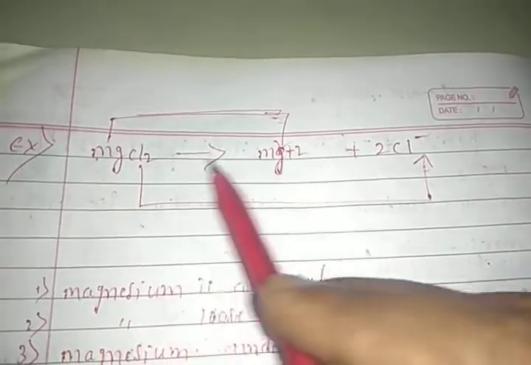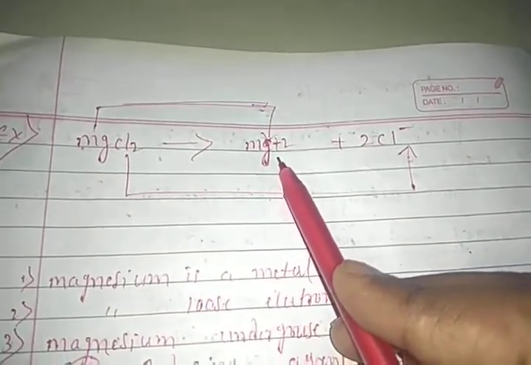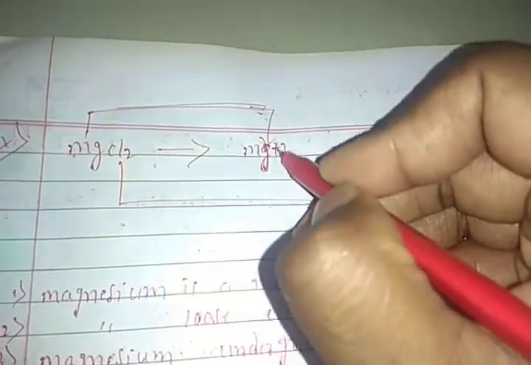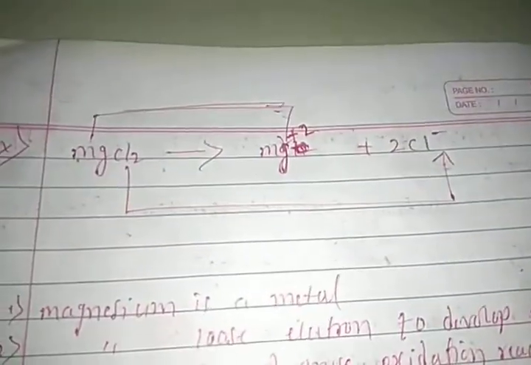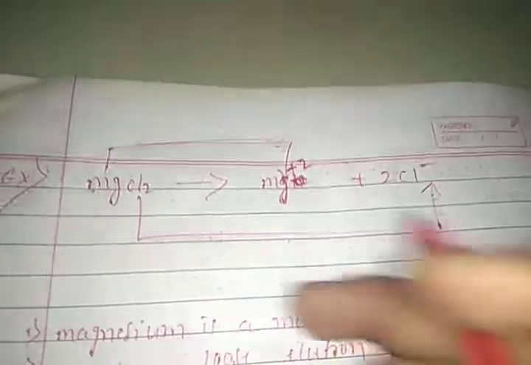Magnesium turns into magnesium ion, it develops positive charge. Why did I put the +2 charge here, students? Can you tell me why I put the +2 charge here? Because, students, magnesium valency is 2.